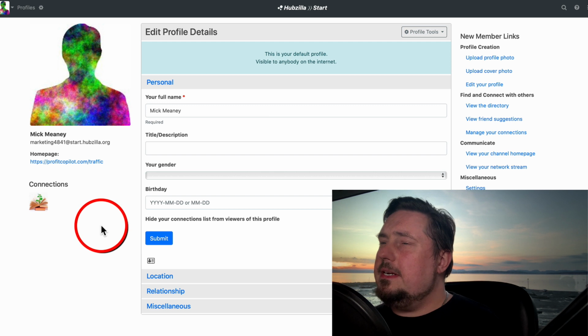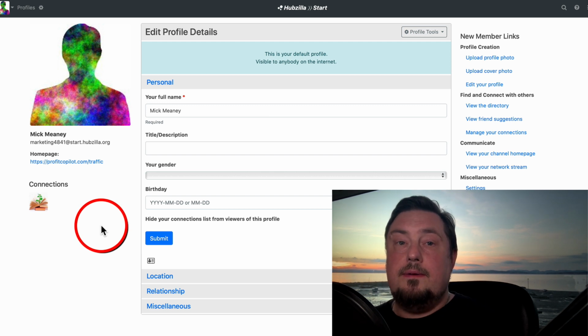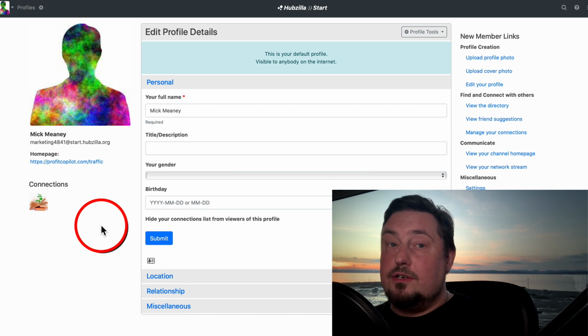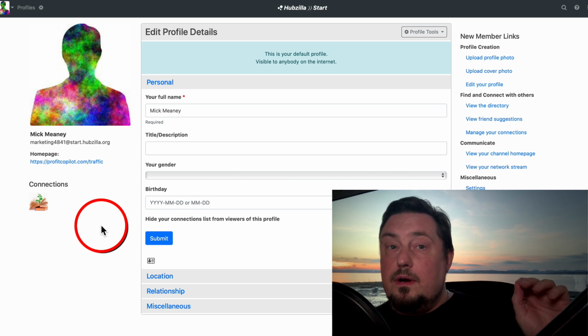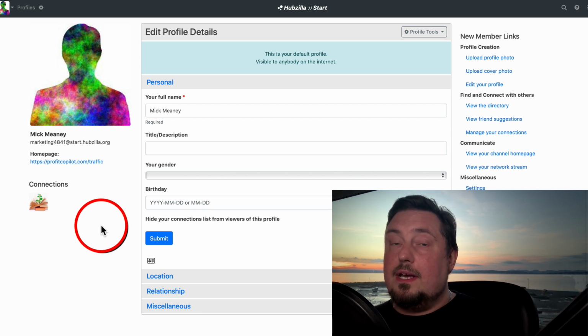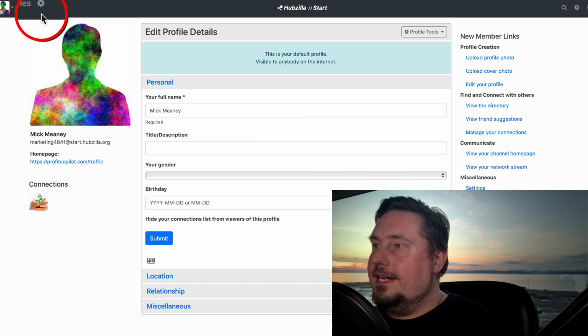It's probably one of the most important, because if you have a channel that is based around keywords that people are searching for, and your profile, your channel, appears at the top of those search results, along with a link to your website, you're going to drive traffic pretty easily.